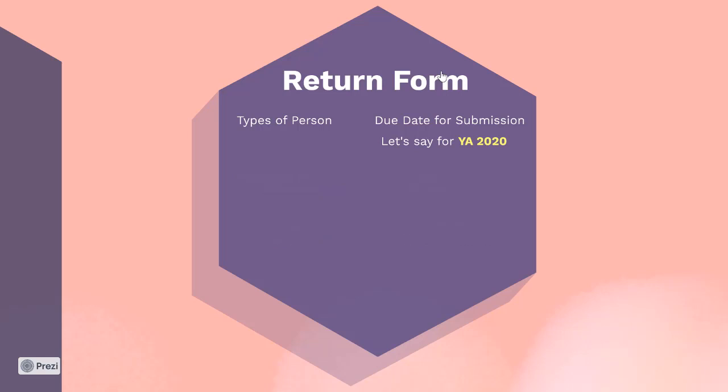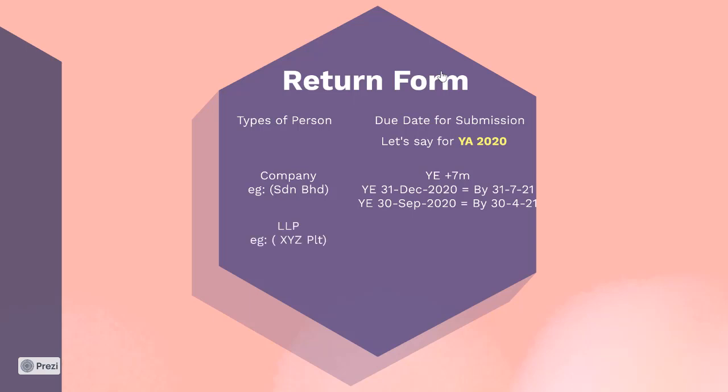Now, let's just say if you are a company, for example XYZ Berhad or ABC Berhad. What is the due date for submission of return? It will always be from the date of the year end, you just add 7 months. Meaning if your year end is 31st December 2020, you have to submit the return not later than 31st July 2021. If your year end is 30th September 2020, then it will be 30th April 2021. And it's the same if you are a limited liability partnership.